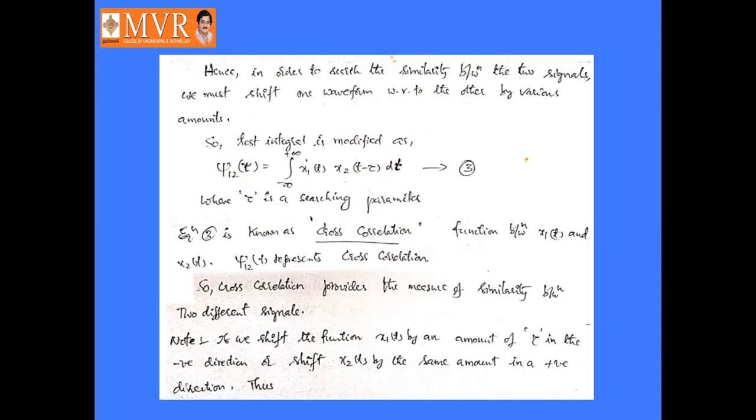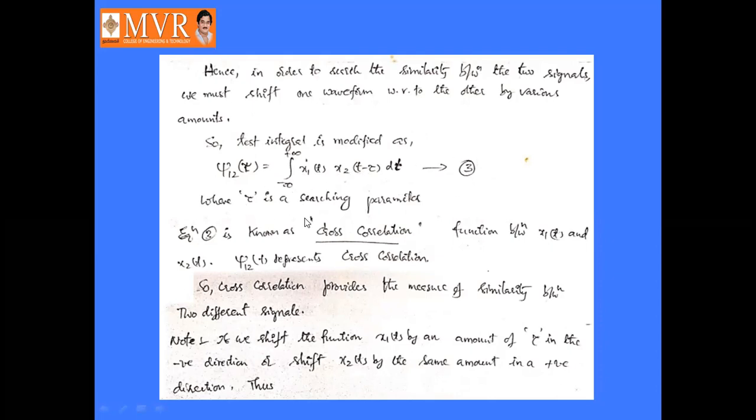Hence, in order to test the similarity between the two signals, we must shift one waveform with respect to the other by various amounts. So the test signal is modified as J12(tau) equal to the integral from minus infinity to infinity of x1(t) x2(t minus tau) dt. That is treated as equation number 3, where tau is a searching parameter. Here tau is called the searching parameter.